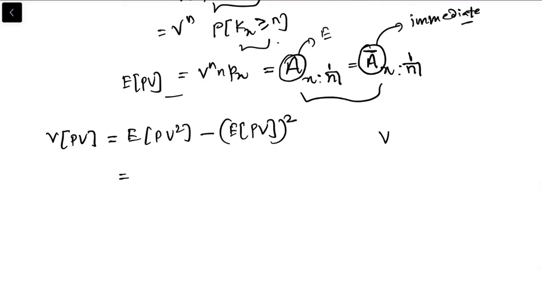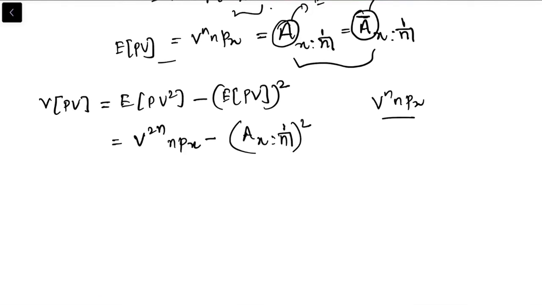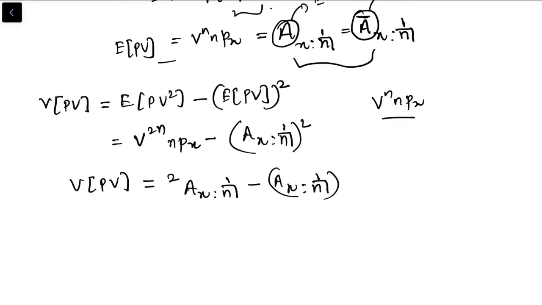The present value we know is v^n npx. The expectation of the present value is v^n npx, and this is A x:n dash, whole squared. So the variance of present value equals, we have a notation for this, 2A x:n dash minus A x:n dash whole squared.